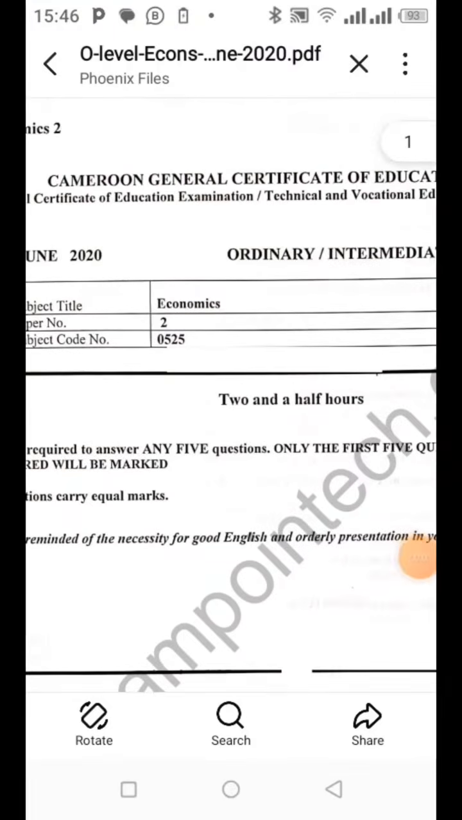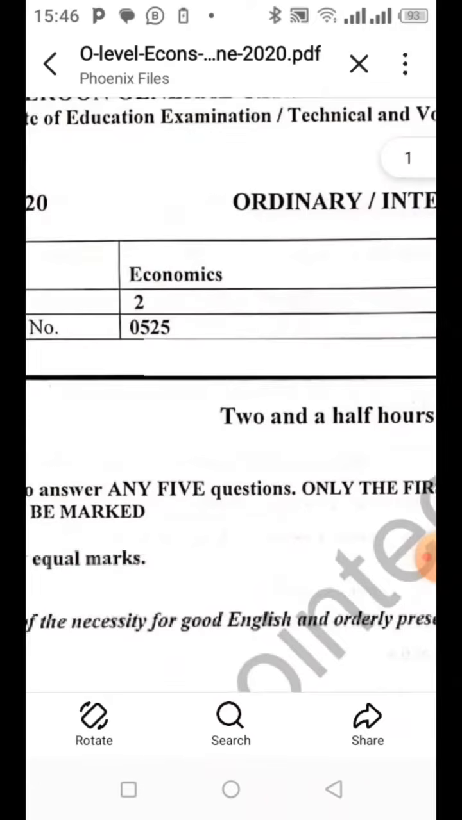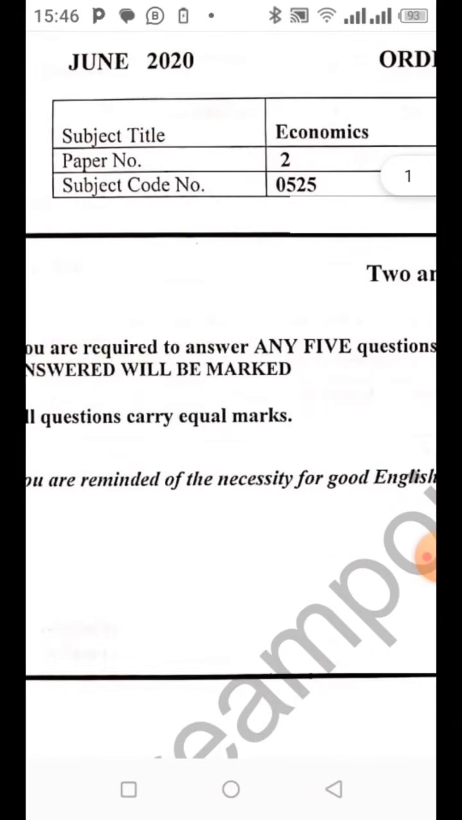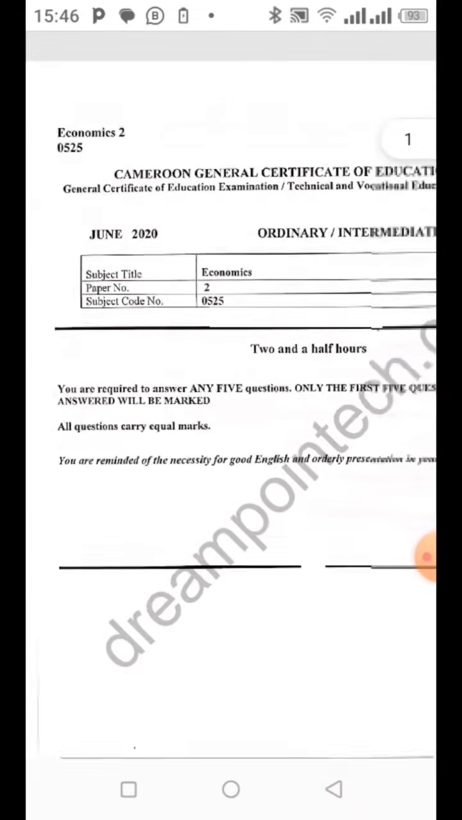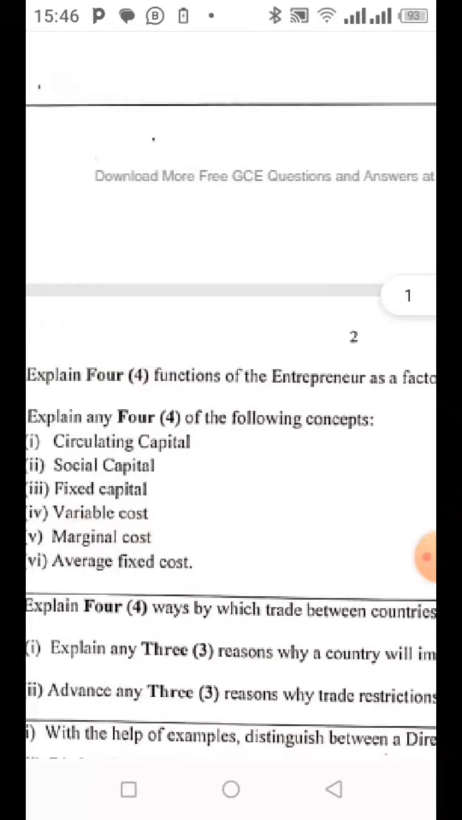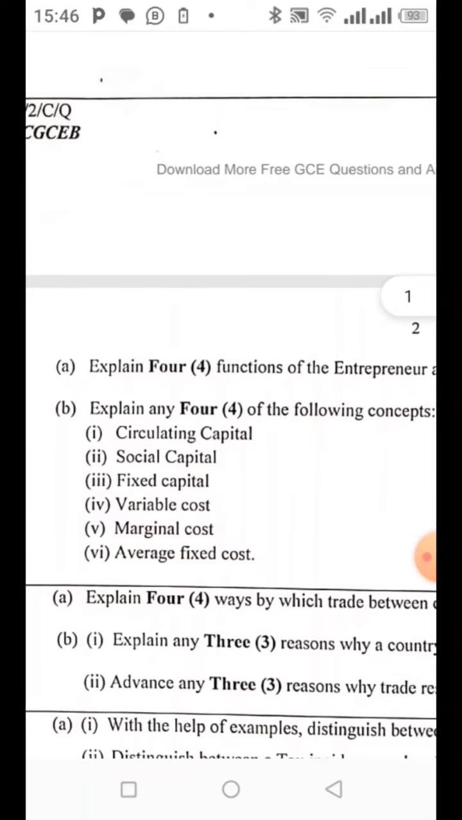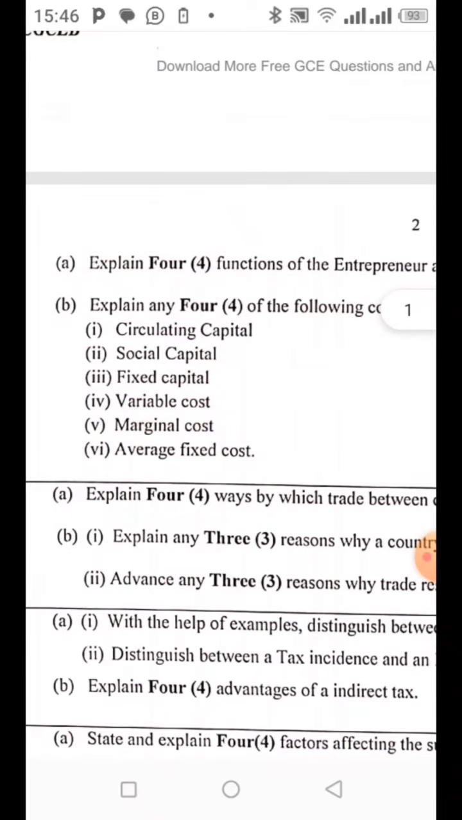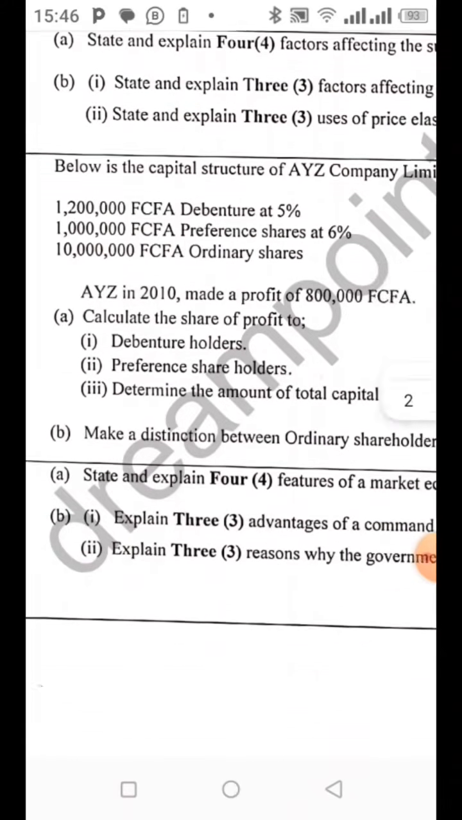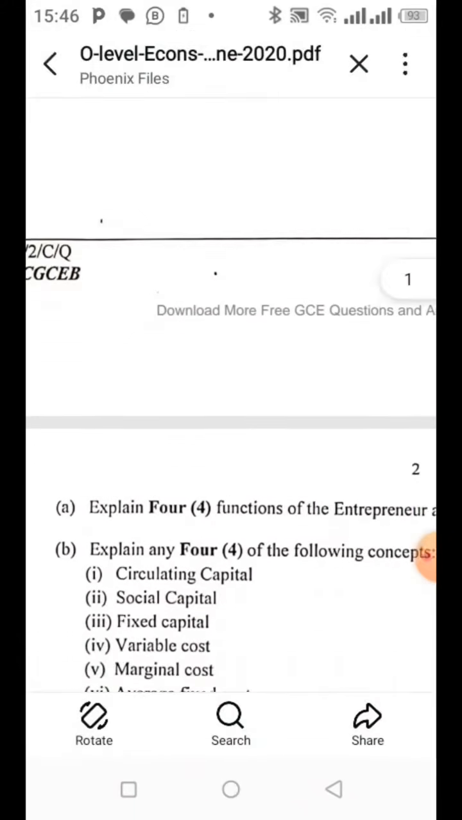Okay, so as you can see here, this is economics paper 2 June 2020. So here is the paper. We're going to do a revision of this, and I'm going to answer all the questions for you. All you have to do is take your pen and your notebook. Here we have the questions 1, 2, 3, 4, 5. So what is required is this.